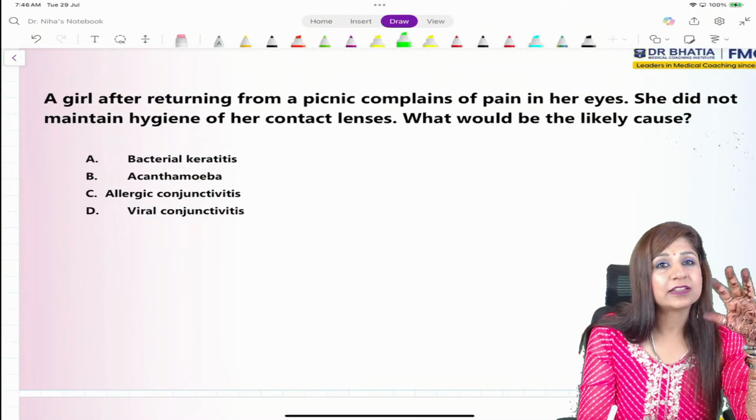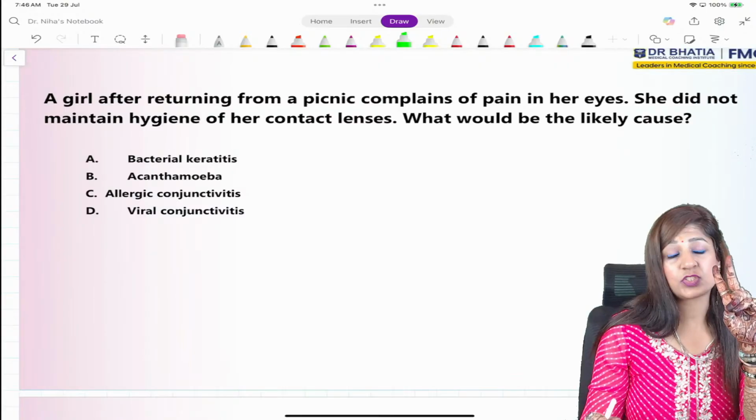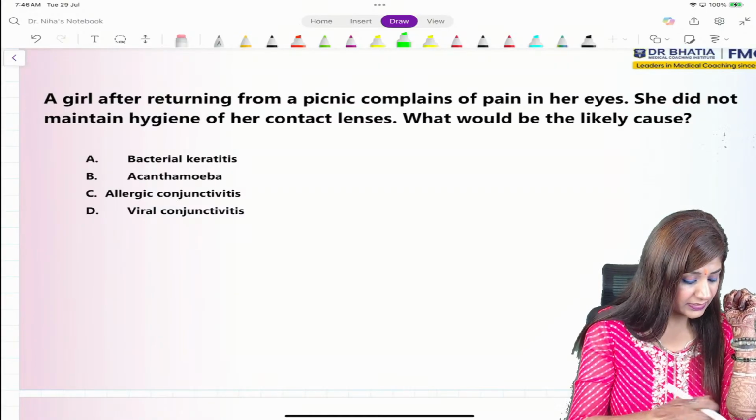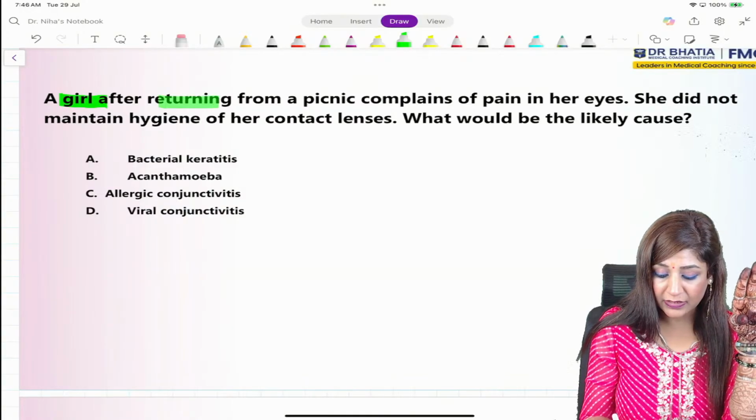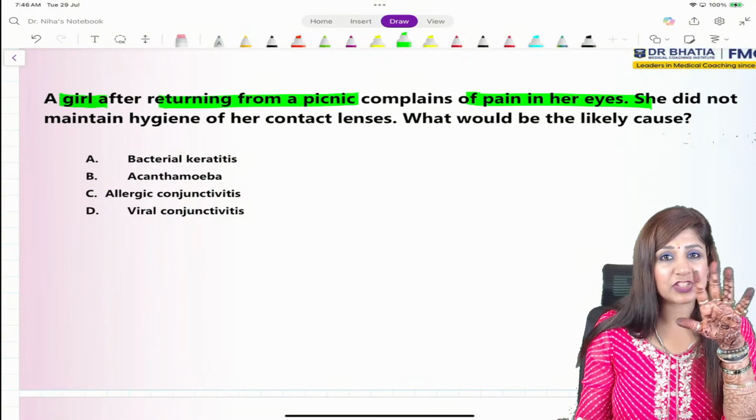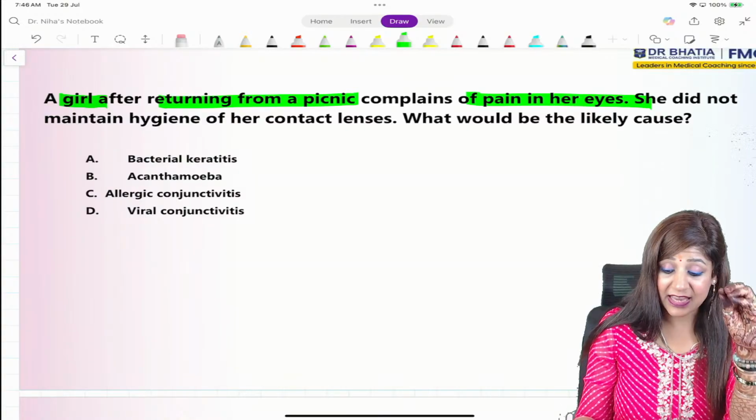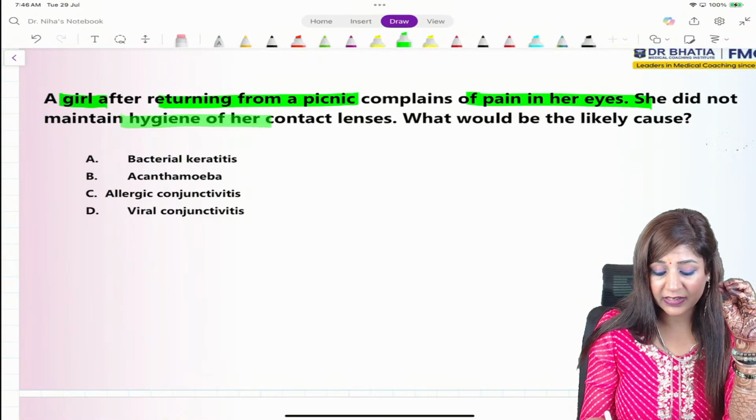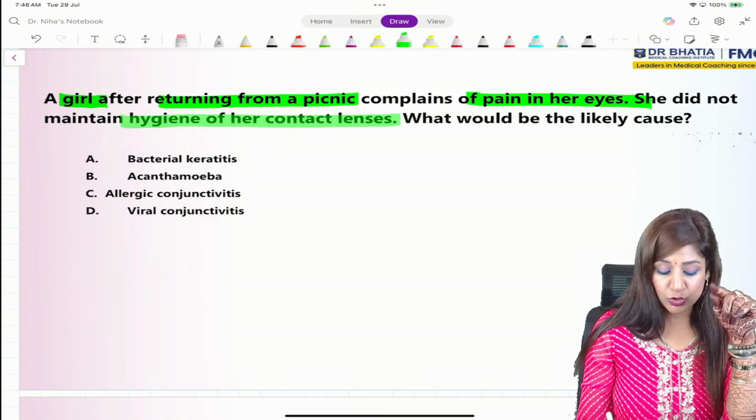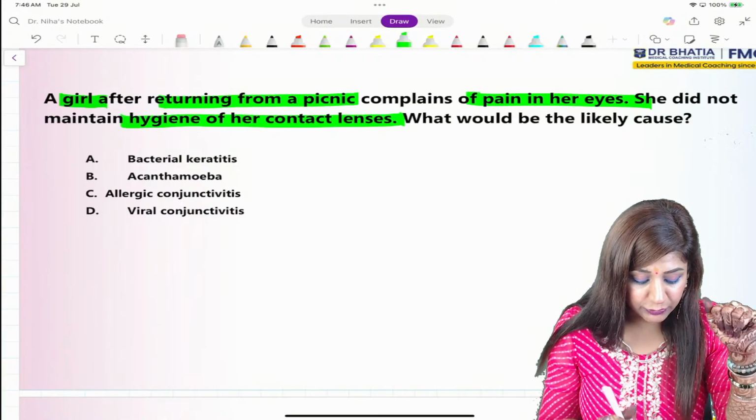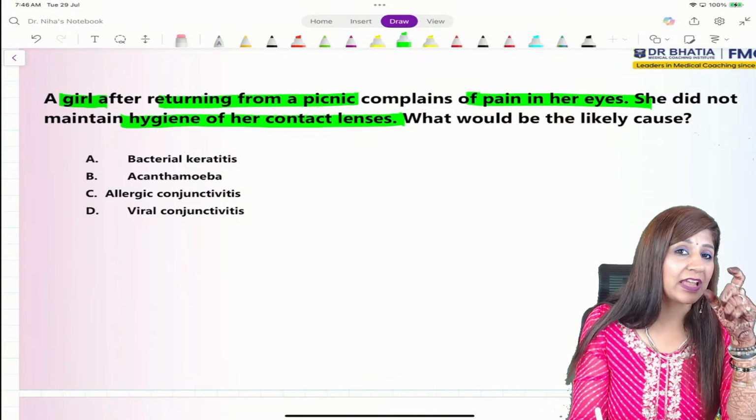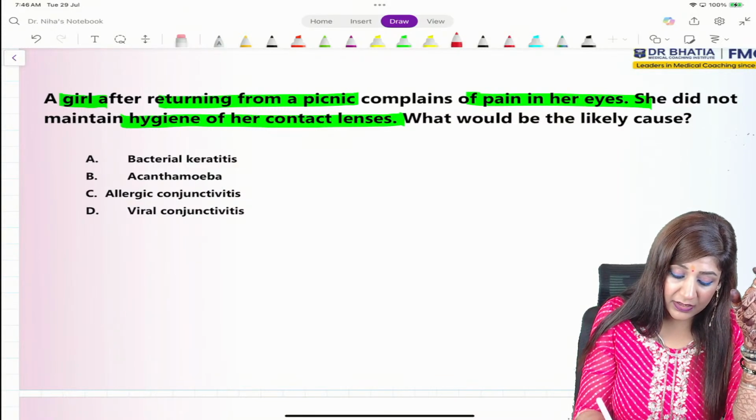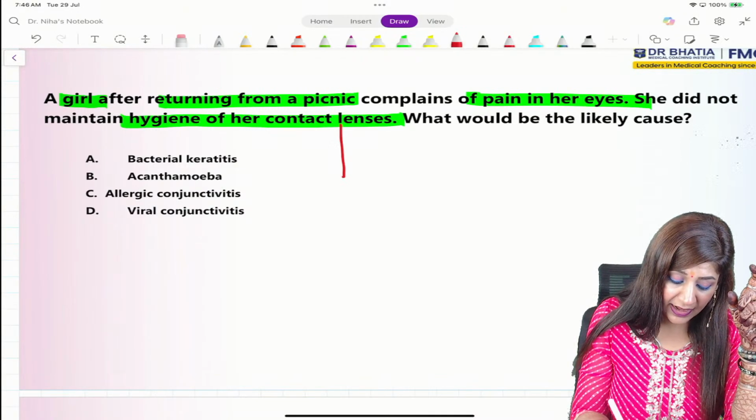The next question is also related to corneal ulcers. So this time 2 questions were there related to corneal ulcers, as you can see, guys. A girl who is returning from a picnic is complaining of pain, and they are saying that she is not maintaining hygiene of the contact lenses. Previously I told you that if they are giving you a history of contact lenses, then you have to go with Acanthamoeba.